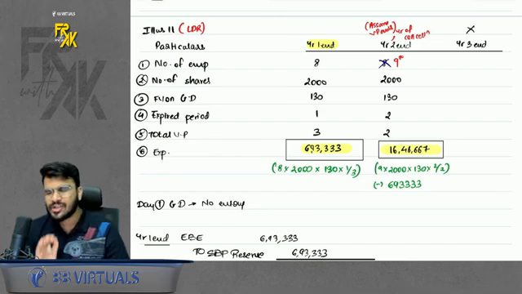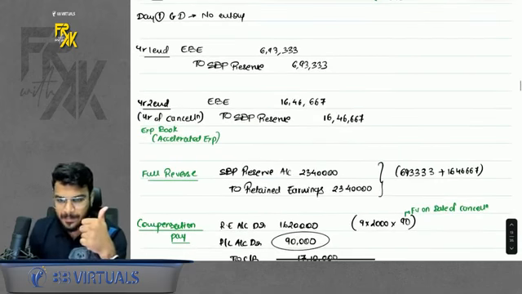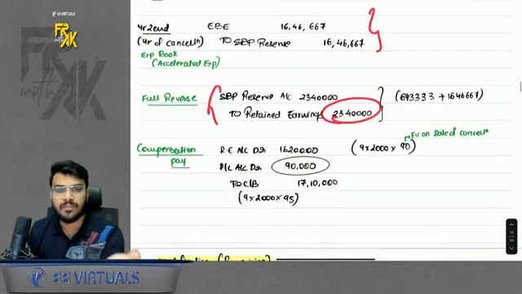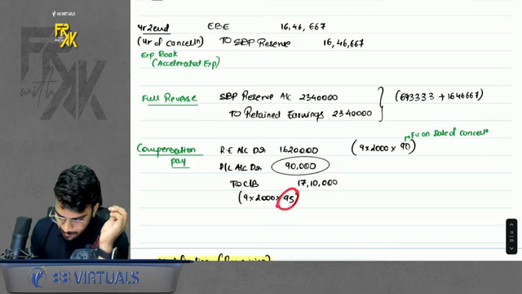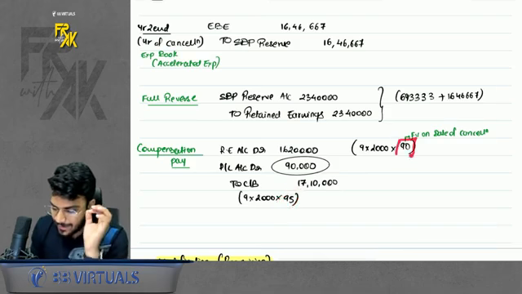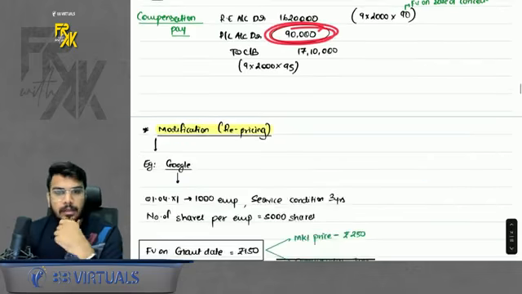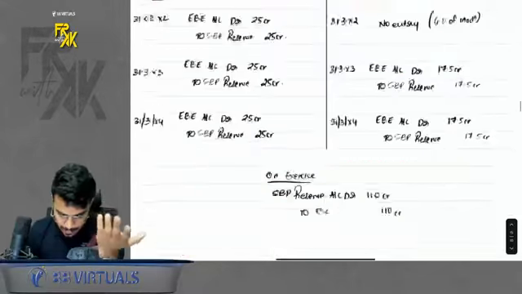So in the year of cancellation, just remember 3 things we have to do. Book the remaining expense, booked, sir. Then reverse the remaining expense to retained earnings, done, sir. Then pay off the compensation. You are making a compensation payment of 95, but the fair value is only 90. So debit only 90, the excess amount will go to profit and loss. That's it. This was the concept of cancellation and modification.